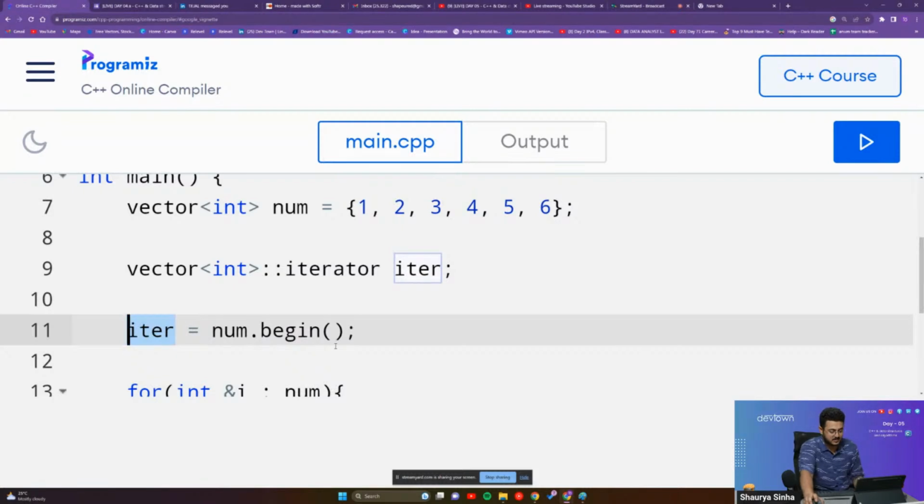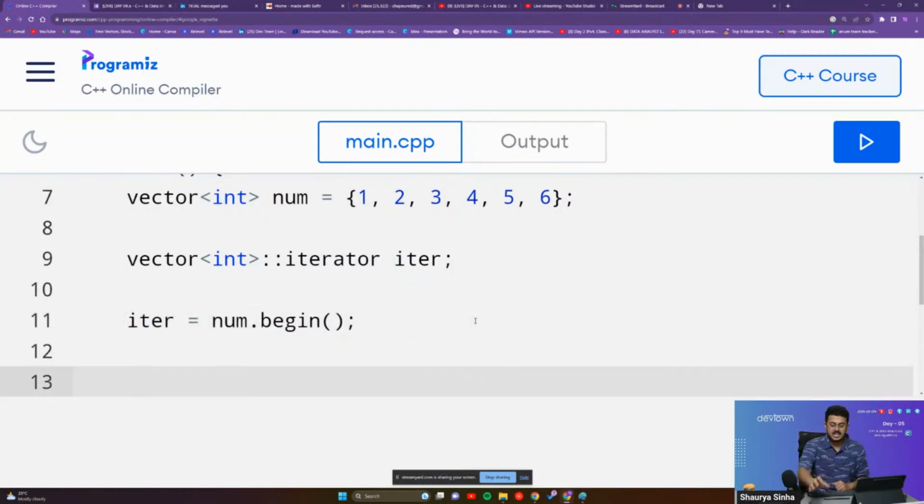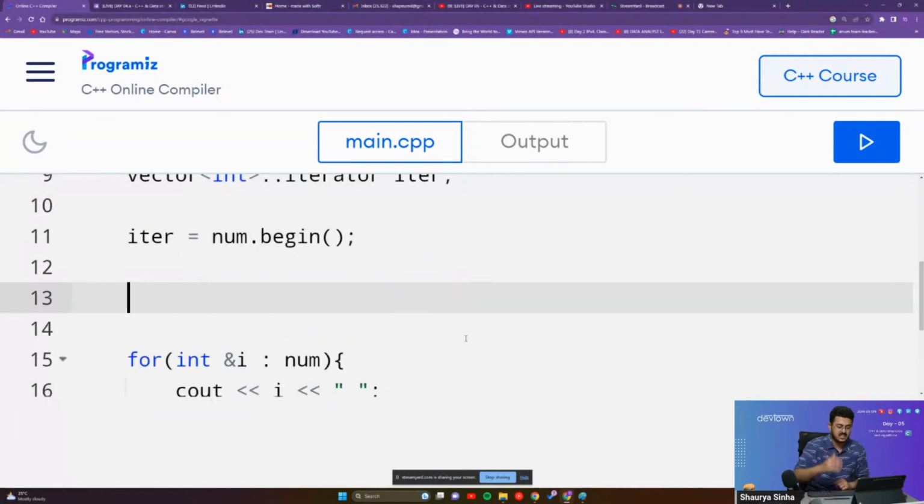Are you guys able to see this? Please let me know. Now, if I want to print the value present inside of this particular iterable, I can do that by cout less than star iter, pointer iter itself, less than endl. This will print the value that is present at the address that iter is pointing to.